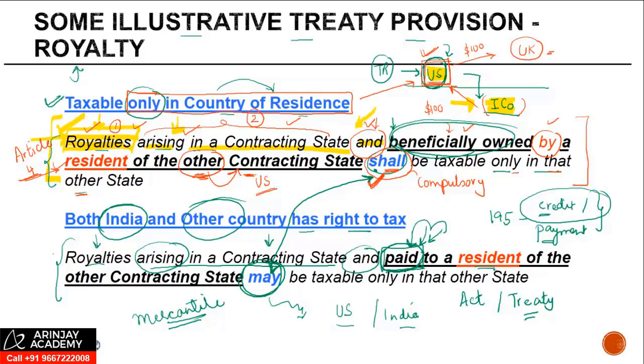Which brings us to a very important point, not only from a taxation of royalty and FTAs, but some other cases as well. Wherever the language used is "royalty arising in a contracting state and paid", what this does is, this actually restores the right to tax, or the right to opt for taxation, to a non-resident only when they receive royalty or FTAs. If it is only accrued, not paid, then it should not be taxed in the hands of the non-resident.